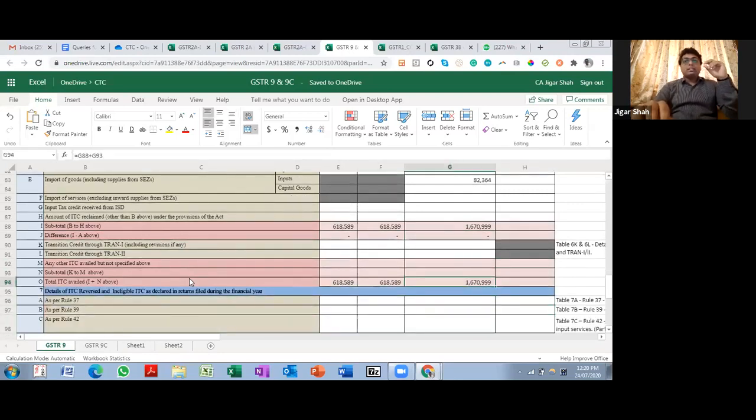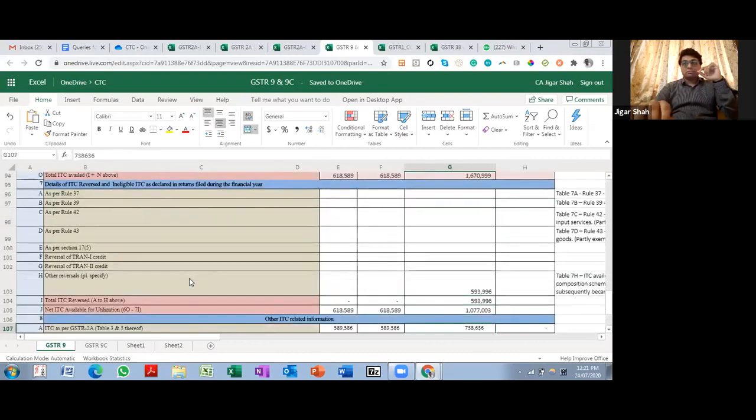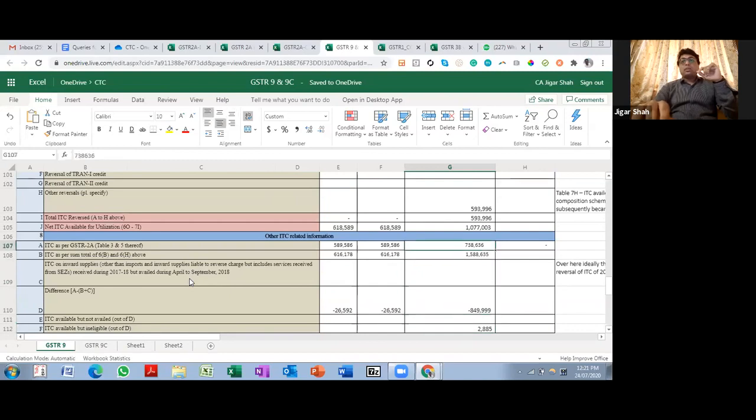So in my case, I have taken in 1819 GSTR 3B credit of 16,70,000. Now at the same point of time, I had reversed in the same financial year 593,996.